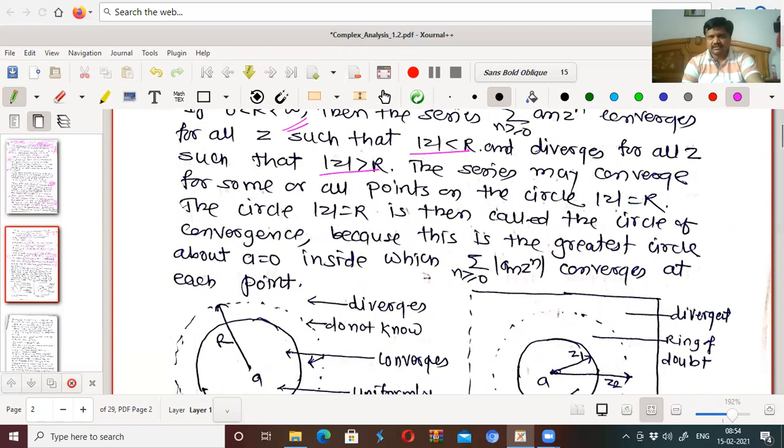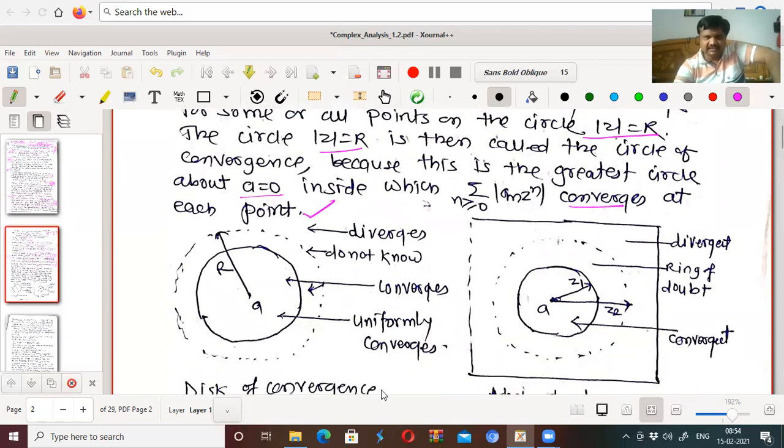As far as |z| = r is concerned, the series may be convergent on this circle. The circle |z| = r is then called the circle of convergence, because this is the greatest circle about a = 0 inside which this series absolutely converges at each point. Okay. Now geometrically it is like this.